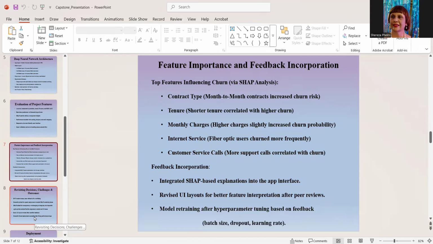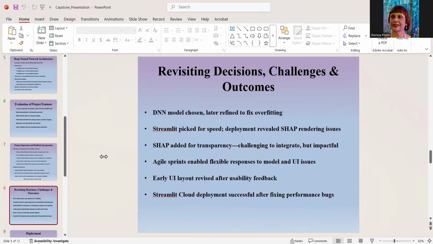Understanding which features drive churn was critical for building a transparent and actionable model. I have the top features here, then I have the feedback incorporation. Okay, with the next slide, I have the revisiting decision challenges and outcomes.